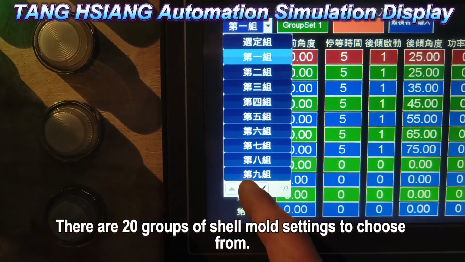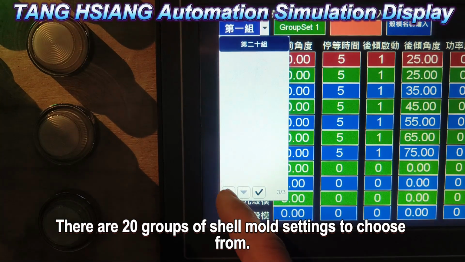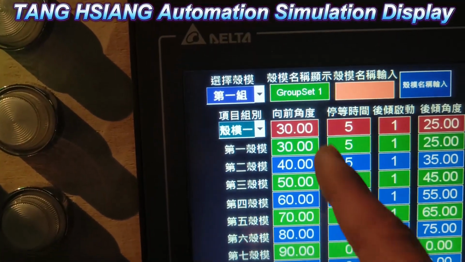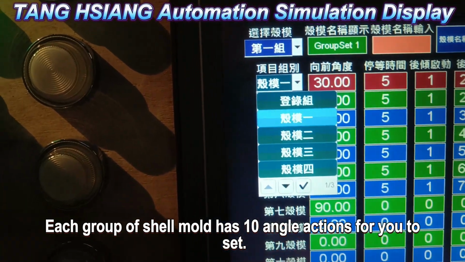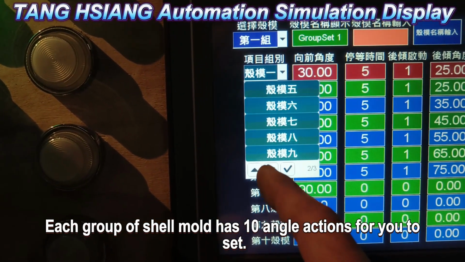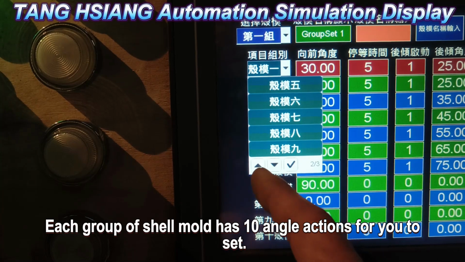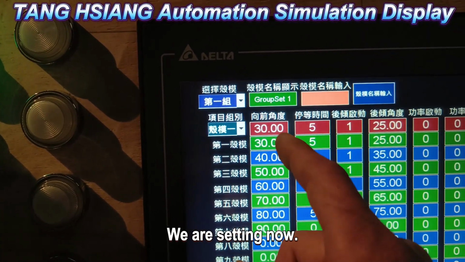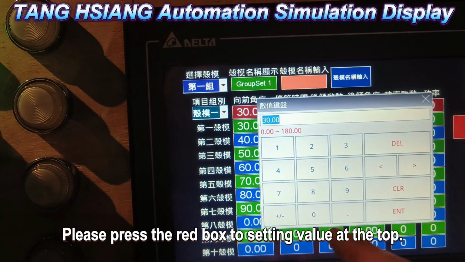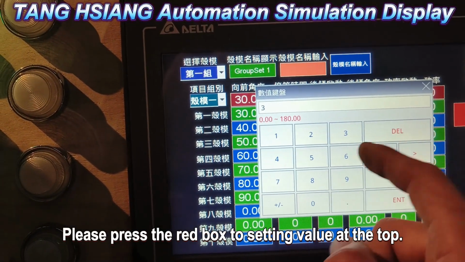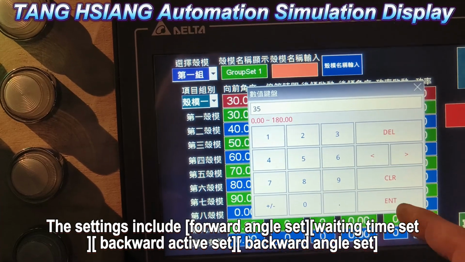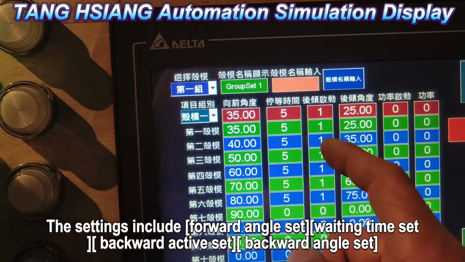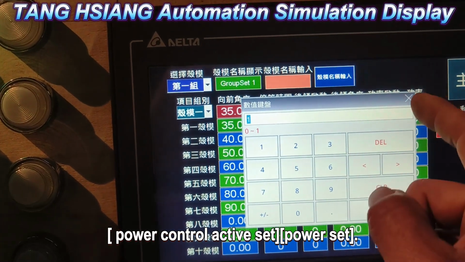There are 20 groups of shell mold settings to choose from. Each group of shell mold has 10 at-angle actions for you to set. We are setting now. Please press the red box to set the value at the top. The settings include forward angle set, waiting time set, backward active set, backward angle set, power control active set, power set.